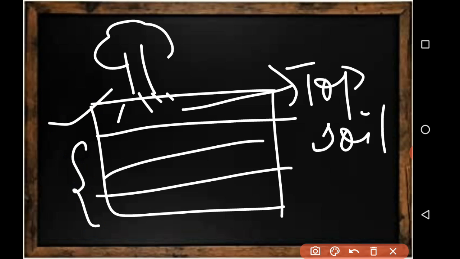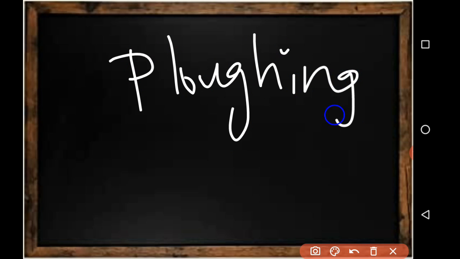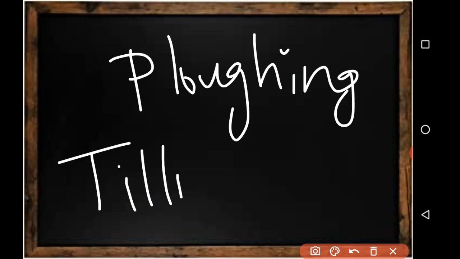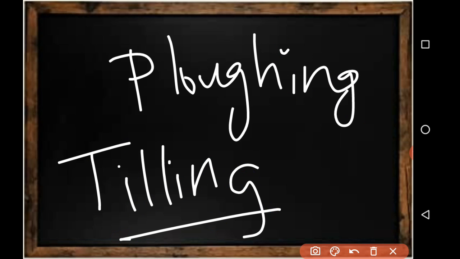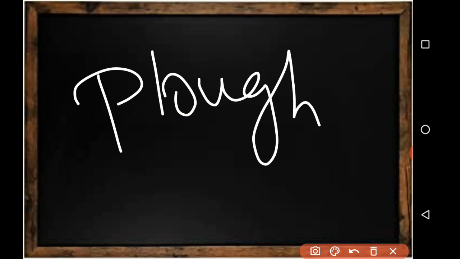This preparation of soil is called what? Loosening and turning of soil is called plowing. One more name for plowing is tilling. It can be called plowing or tilling. Now we shall look at leveling also. Before that, we have one more point: plowing is done by an instrument called a plow. You might have heard this name or seen it sometimes.